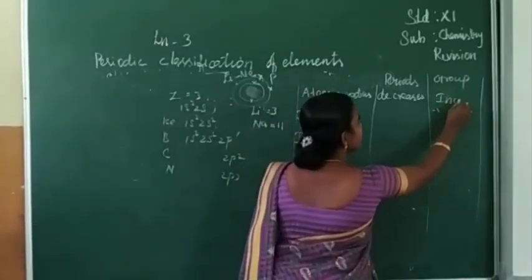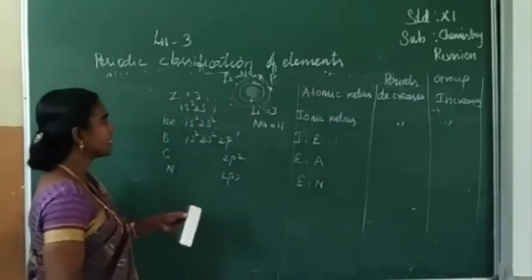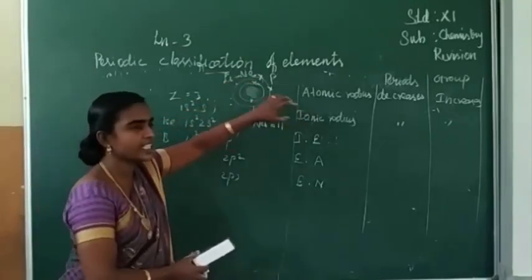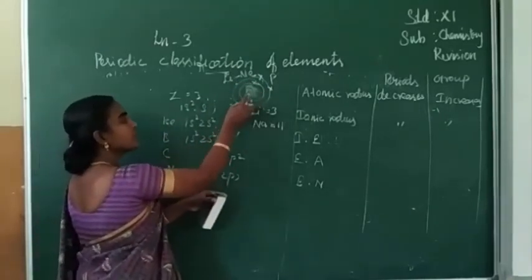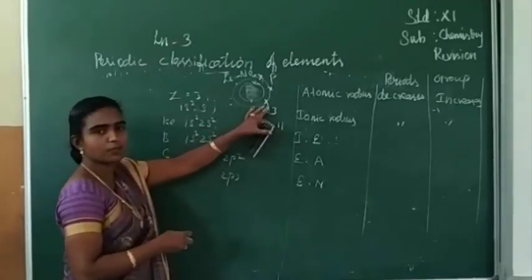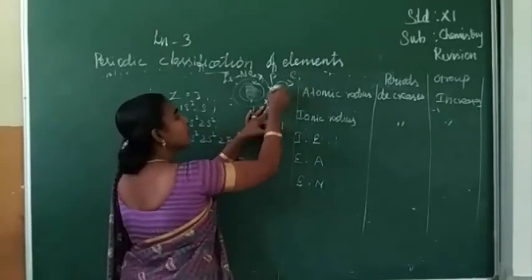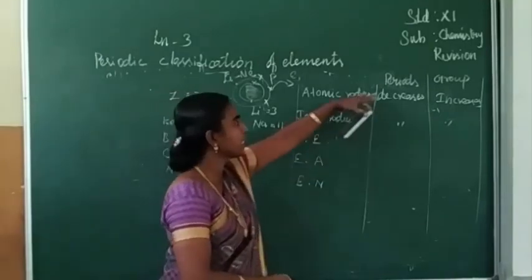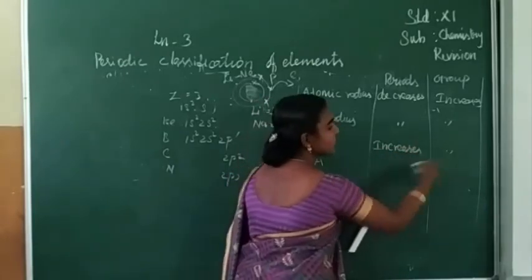The same case we can explain for ionic radius also. But when you consider ionization enthalpy, when you move from left to right, we have already seen the radius decreases. When the radius decreases, the nuclear attraction between the nucleus and the outermost shell is more. If the attraction is more, removal of an electron is difficult, so we have to supply more energy. In conclusion, we can say ionization enthalpy increases in periods and decreases in groups.